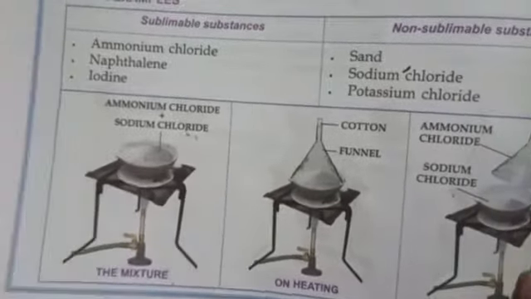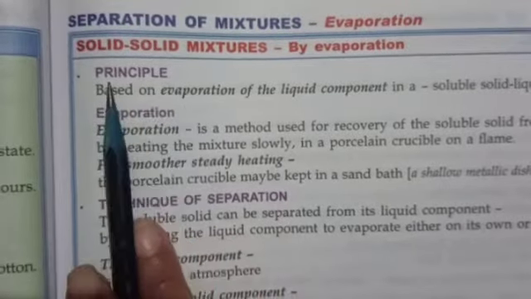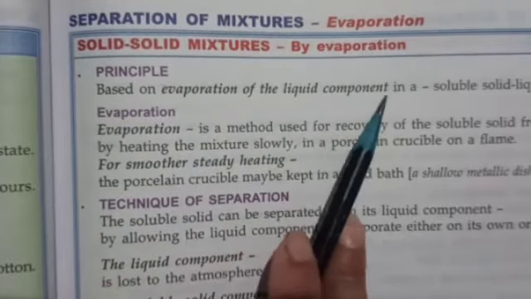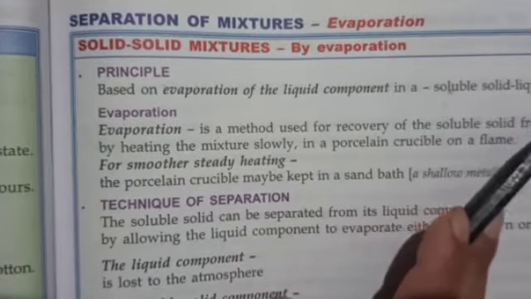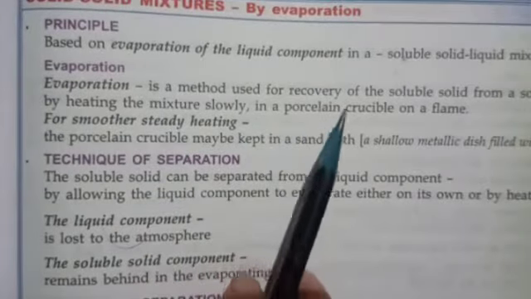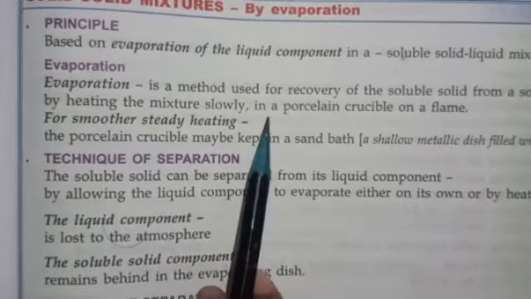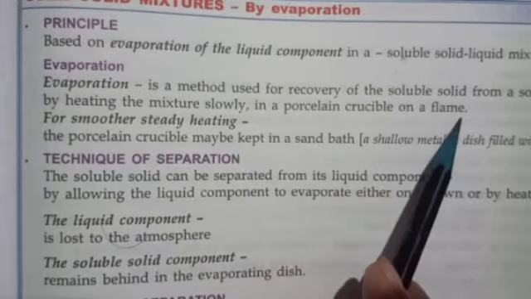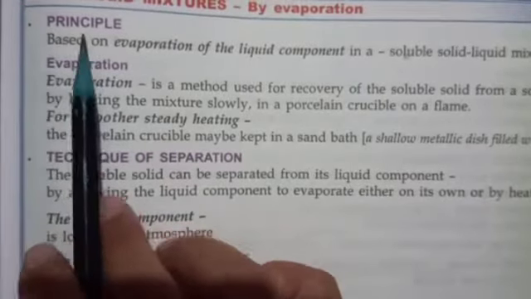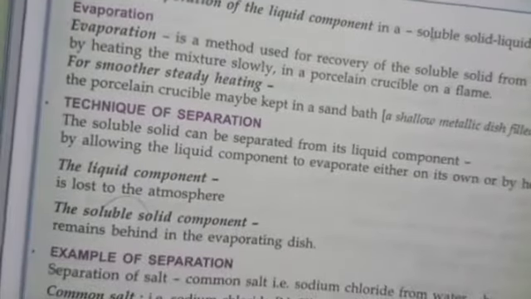Then the next method is evaporation. Here also the principle is given: based on evaporation of the liquid component in a soluble solid-liquid mixture. The evaporation method is used for recovery of the soluble solid from a solution by heating the mixture slowly in a porcelain crucible on a flame. Here also you have to write principle, evaporation, technique of separation, and then example of separation.